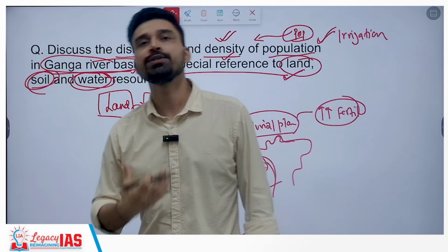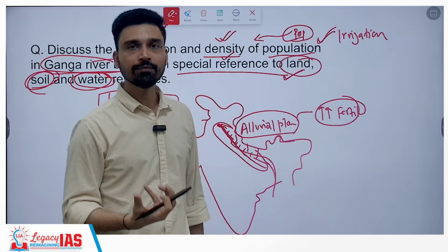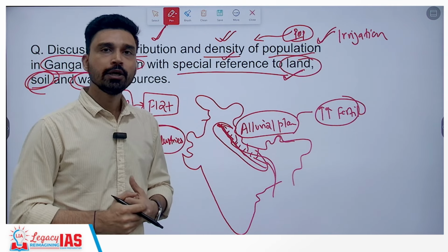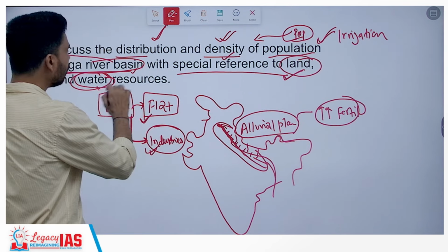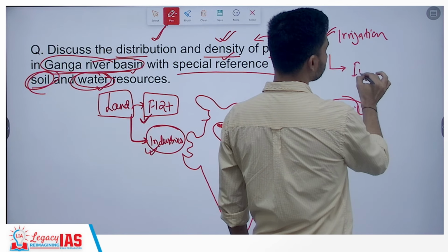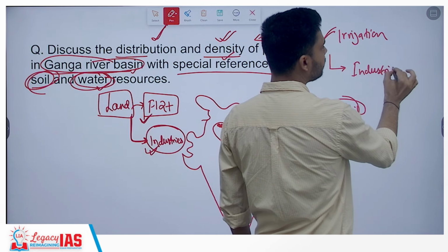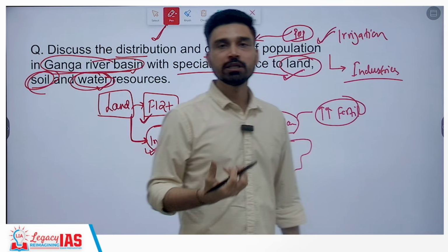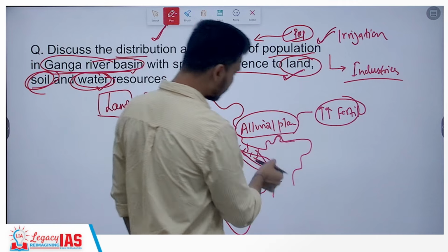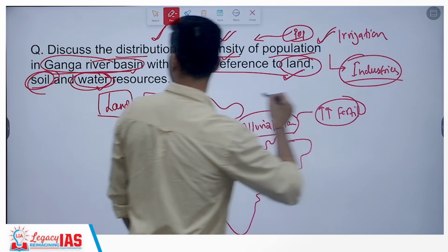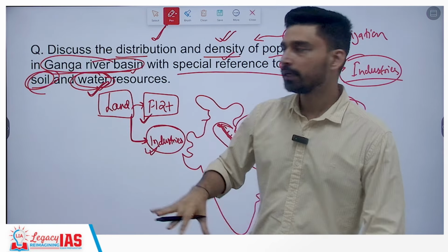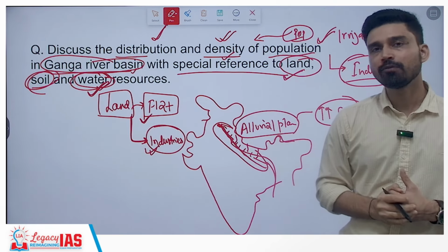Also, water, we know, is required for humans to survive. So drinking water, fresh water because river water is fresh water, is available here. You can also talk about how water is very, very vital for industries as well. Whether it is the leather industry, the paper and pulp industry, or the textile industry, all of these industries, like jute textile here, require and consume huge volumes of water. Because of this, the region attracts a lot of industries and a lot of people flock toward this area.